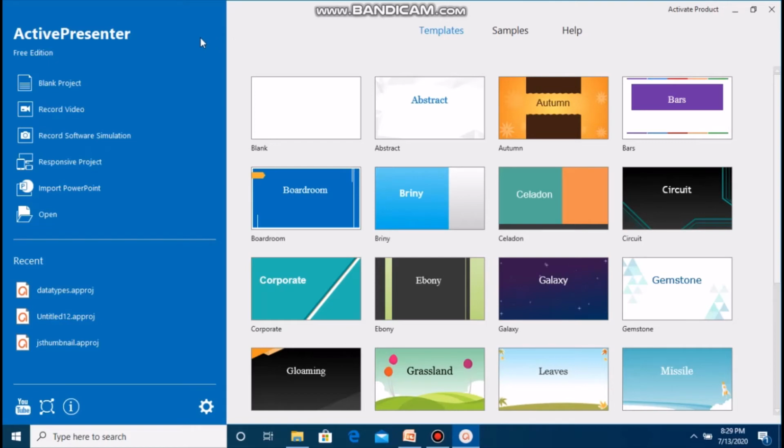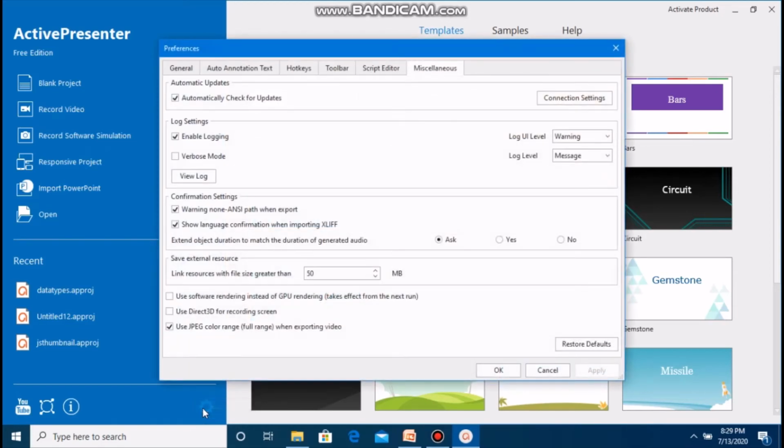This left portion consists of several resources like blank project, record video, record software simulation, responsive project, or import an already created PowerPoint or open any already created Active Presenter project. Plus it provides some shortcuts like the YouTube icon to publish your e-content or recorded video on YouTube, or it provides an online help support center. It also allows you to change the default settings by simply placing the cursor on this icon. You may change the preferences provided by Active Presenter as per your choice. So friend, we start with the startup page.